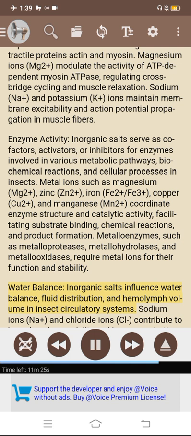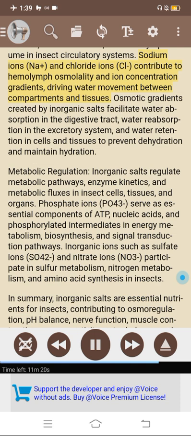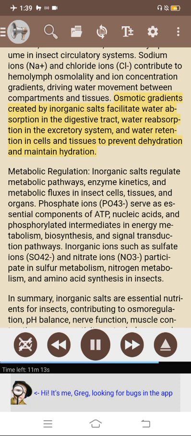Water balance. Inorganic salts influence water balance, fluid distribution, and hemolymph volume in insect circulatory systems. Sodium ions (Na+) and chloride ions (Cl-) contribute to hemolymph osmolality and ion concentration gradients, driving water movement between compartments and tissues. Osmotic gradients created by inorganic salts facilitate water absorption in the digestive tract, water reabsorption in the excretory system, and water retention in cells and tissues to prevent dehydration and maintain hydration.